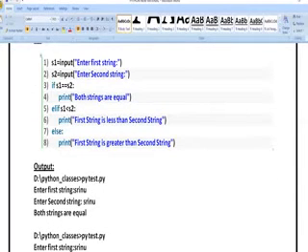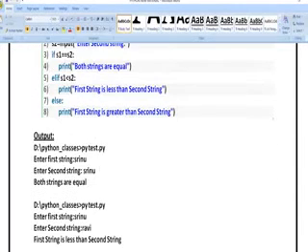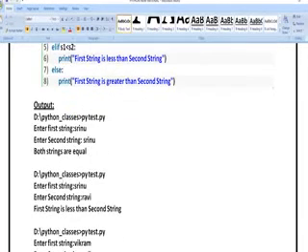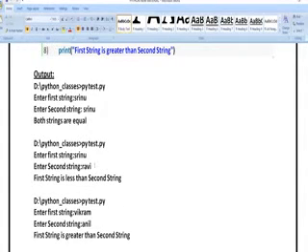So now let us see. I have entered first string Srinu, second string Srinu. Both are 5 characters, so I am going to get equal. Next, first string I entered is Srinu, second string I entered is Ravi. So both strings are different. This string has 5 characters, this string has 4 characters.